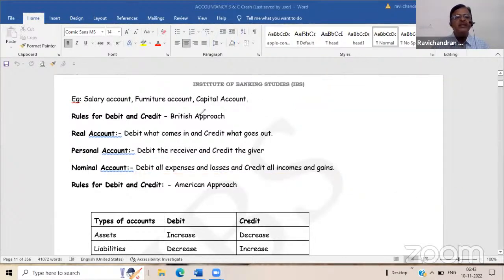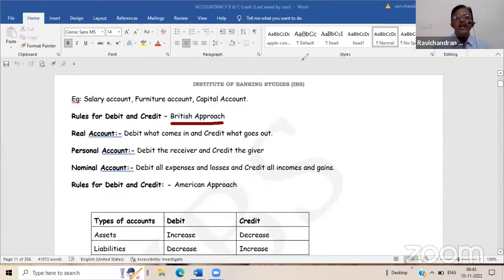Now, this is known as the British approach, that is, the golden rules for journal and journalizing. So what is the golden rule for journalizing? We have to bifurcate the accounts into three aspects: personal account, real account, and nominal account. Then we have to apply debit credit rules. This is known as the British approach or golden rules of accounting.